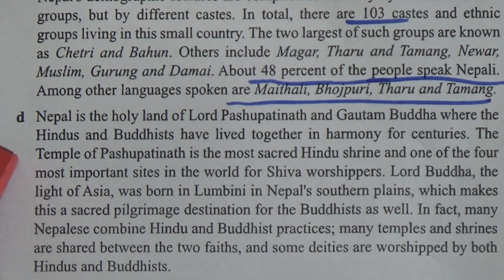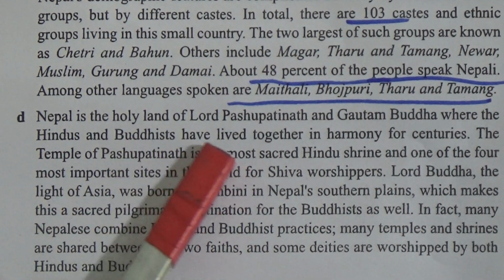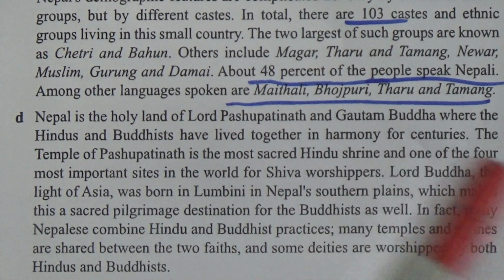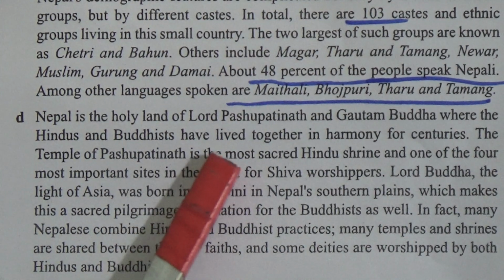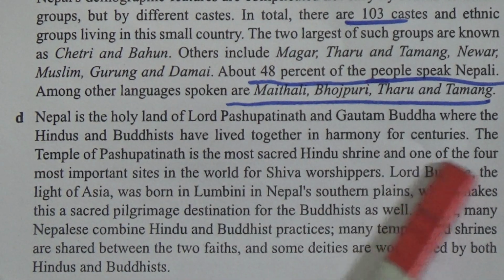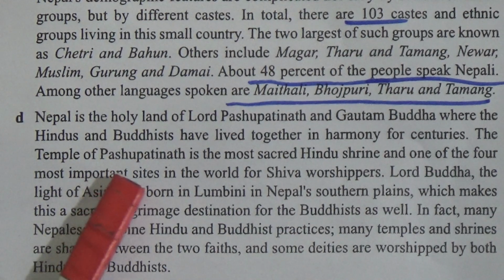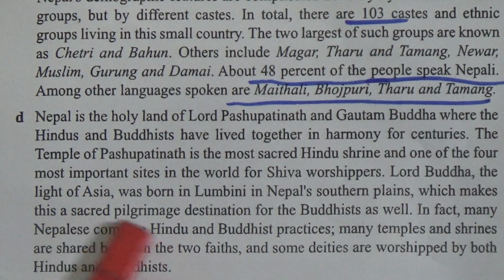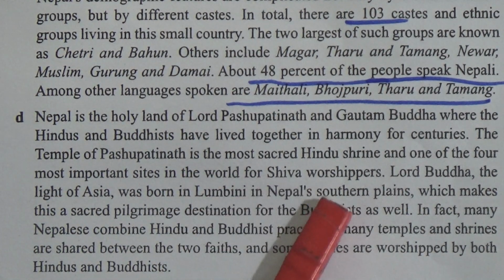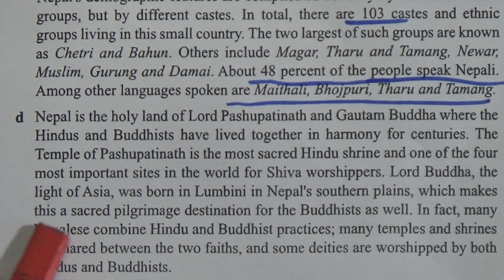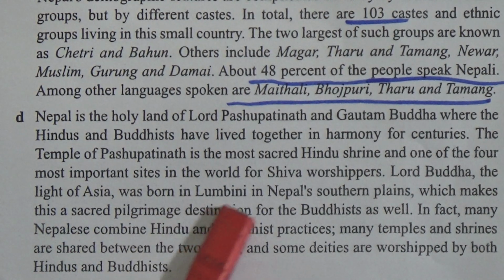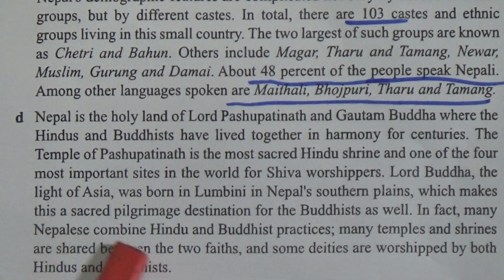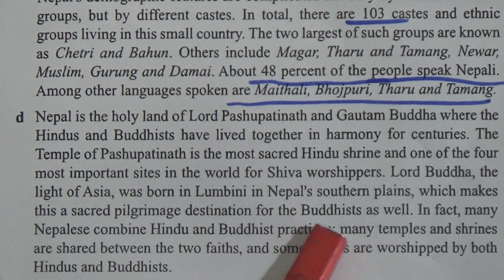Now paragraph D. Nepal is the holy land of Lord Pashupatinath and Gautam Buddha, where the Hindus and Buddhists have lived together in harmony for centuries. The temple of Pashupatinath is the most sacred Hindu shrine and one of the 4 most important sites in the world for Shiva worshippers. Lord Buddha, the light of Asia, was born in Lumbini in Nepal's southern plains, which makes this a sacred pilgrimage destination for the Buddhists as well.